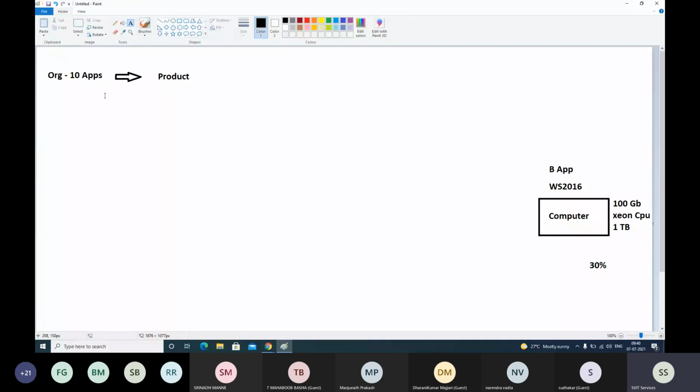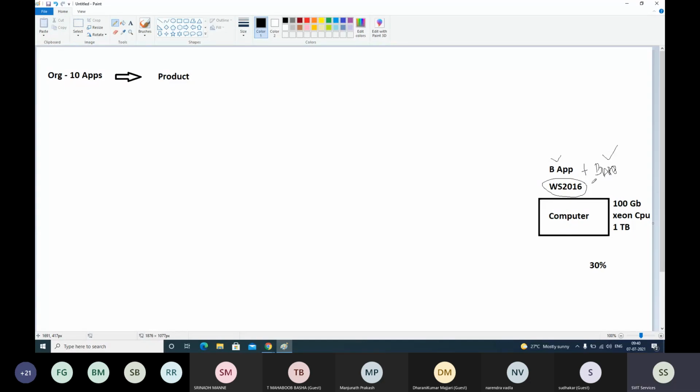We have to install 10 applications, right? So let's install one more business application. Now these two applications will clash, let's say fight, on the operating system end. Let's say to run this application and this application, the same operating system file is needed at a time.